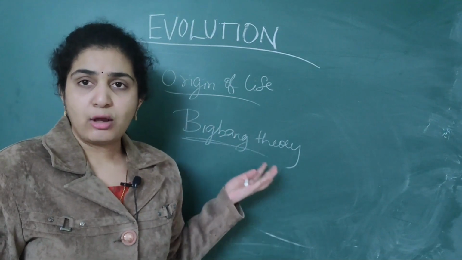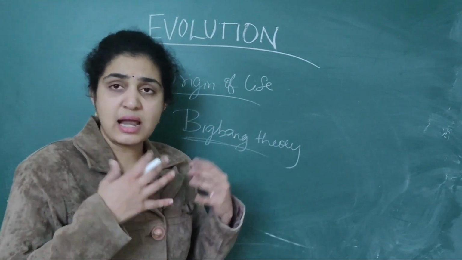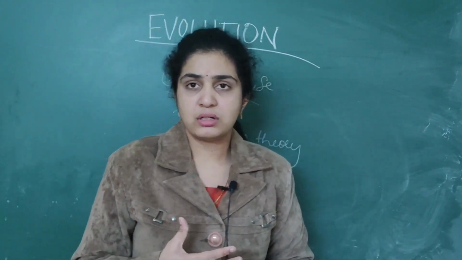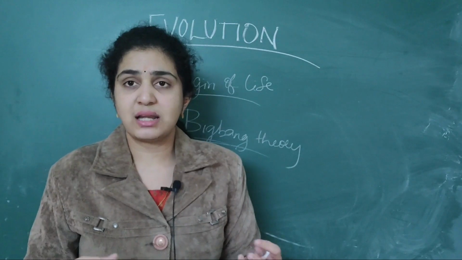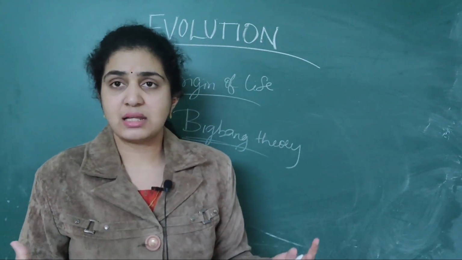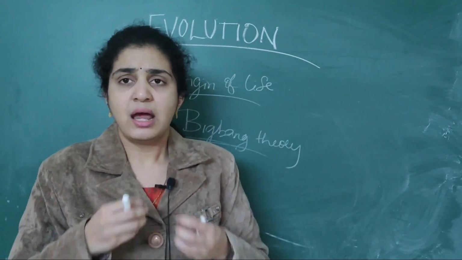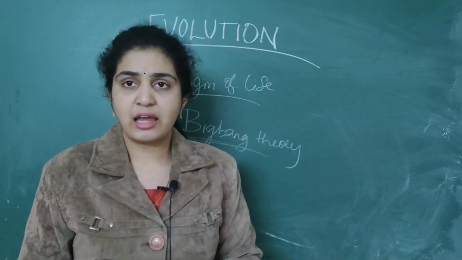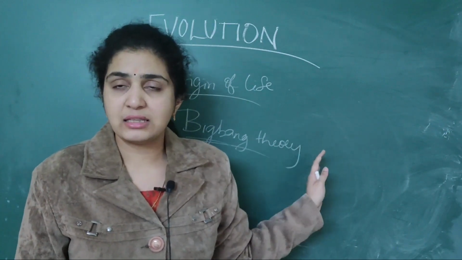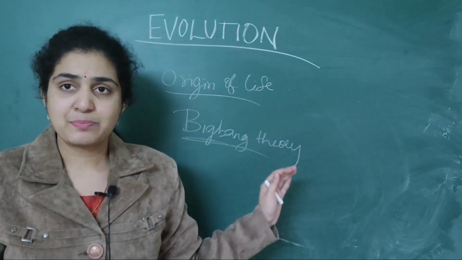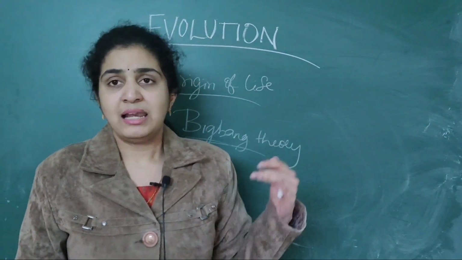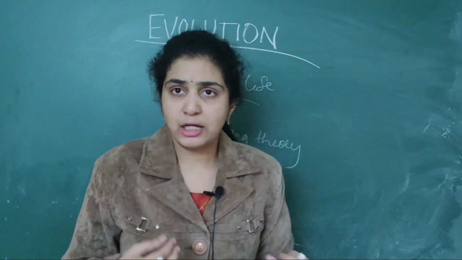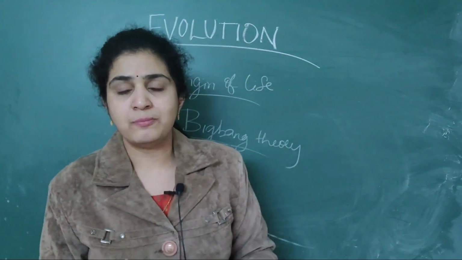According to the Big Bang theory, there was a sudden explosion, like a bomb blast, and numerous small substances and particles were spread on the earth's surface, and then life was born. So the Big Bang theory explains the origin of the universe. Later, hydrogen and helium were found on the earth's crust. Hydrogen and helium evolved.